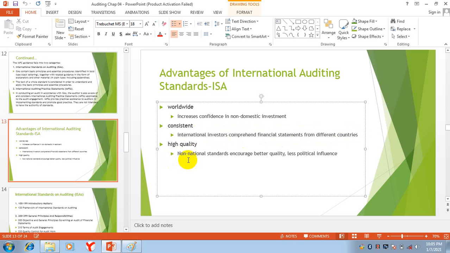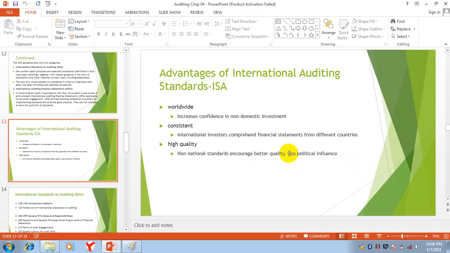High quality non-national standards encourage better quality and less political influence. If the same standards are used all over the world, you will get better quality, the same good quality everywhere, and there will be less political influence, and nobody can influence the companies.